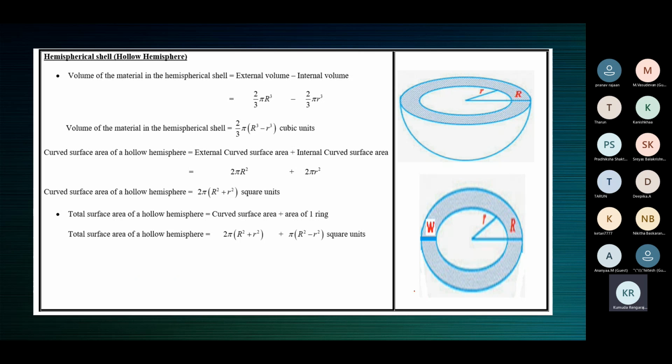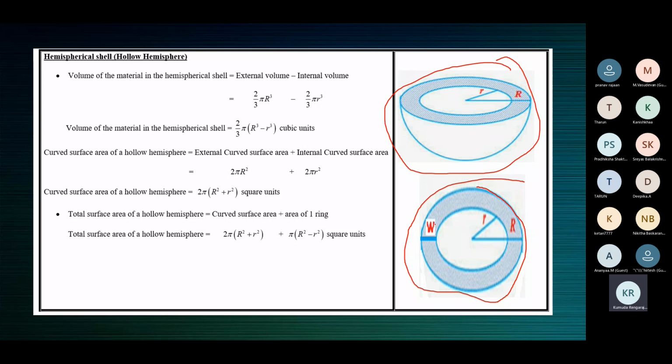Okay, so the wall is thick, so you can see it here. Half a coconut will look like this. And the top portion of the coconut, this blue portion, will be like this. There'll be one ring on the top. This is the top portion, that ring on the top.